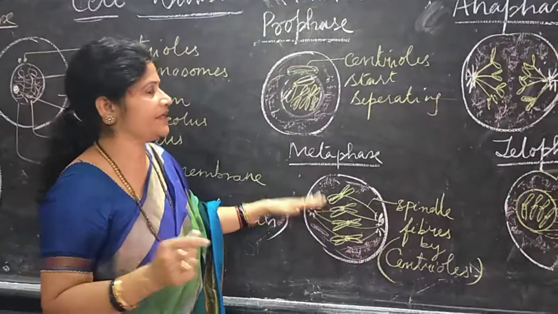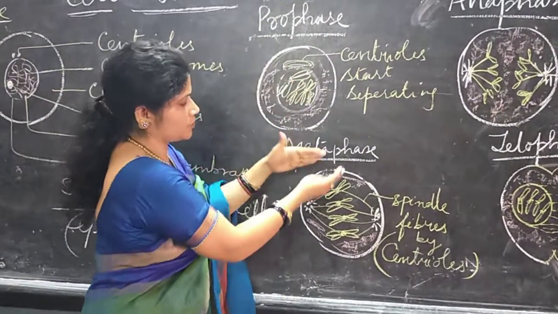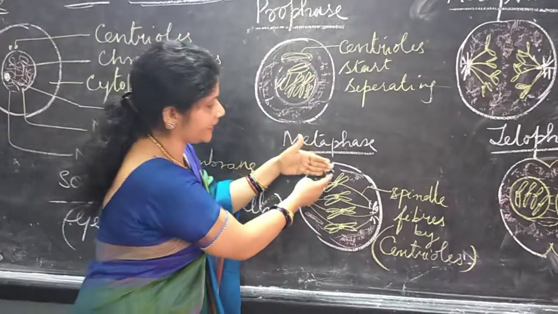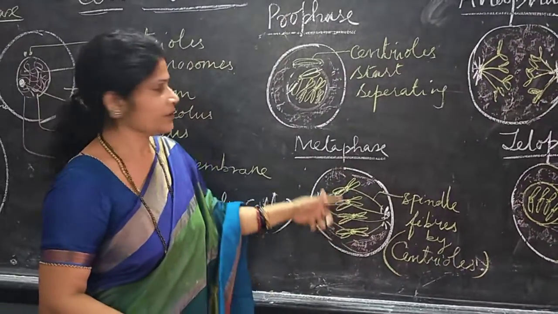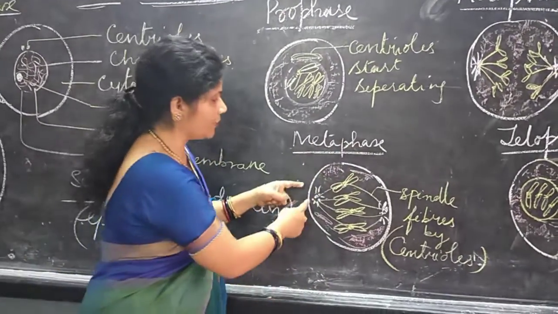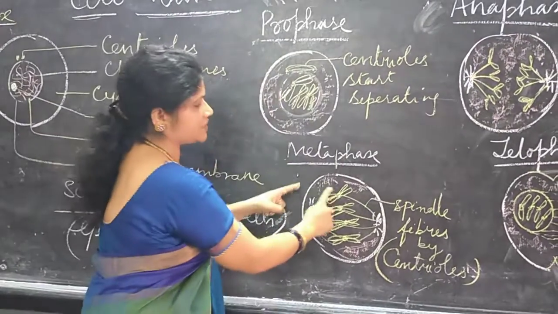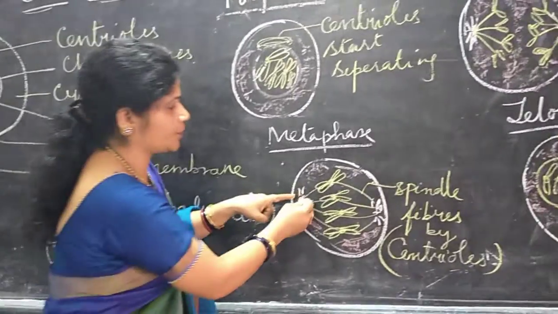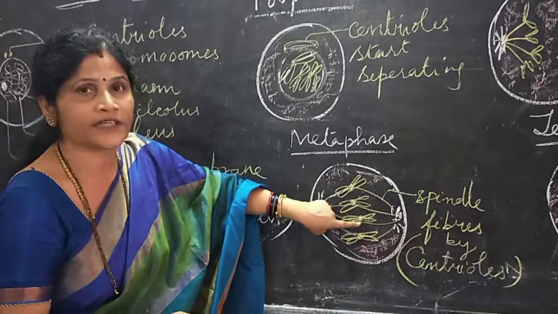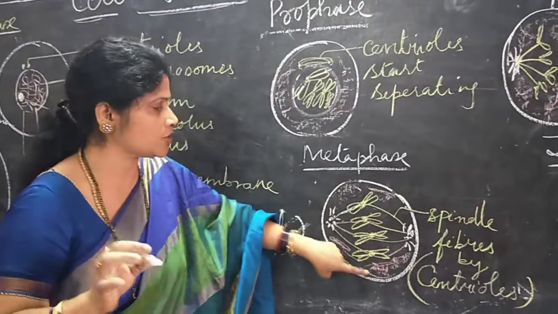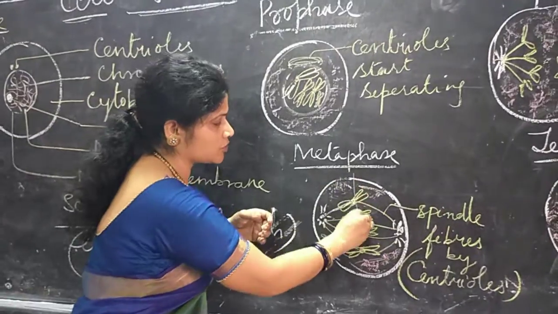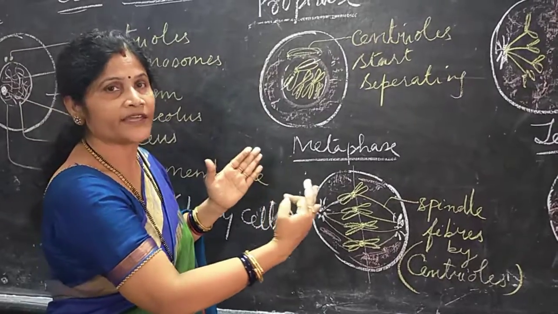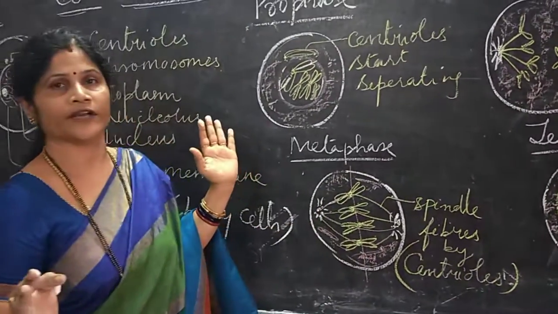The next phase is metaphase, where you find that all these chromosomes, as they have two chromatids each, start getting arranged on the equatorial plate, which we call metaphase. Now, during metaphase, what do you find? That these centrioles have moved towards the opposite poles. They started forming some fibers called the spindle fibers, which remain attached to the centromeres of each and every chromosome, and all the chromosomes are arranged on the equatorial plate. So this metaphase is an equatorial plate phase where we find all the chromosomes on the equatorial plate.